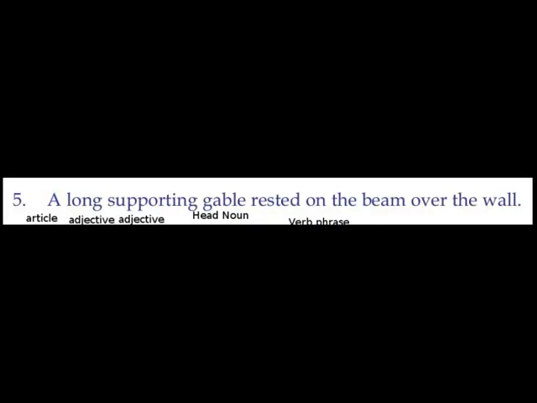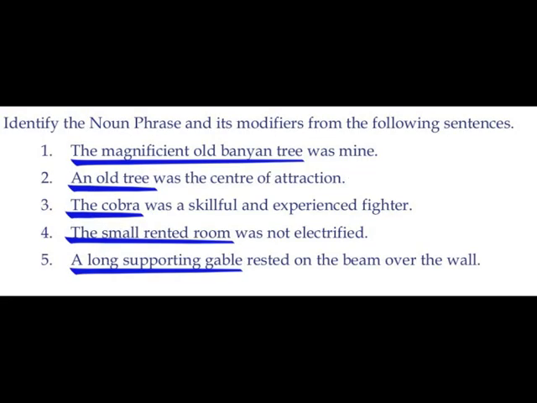Long is also an adjective. Okay. Supporting, it's in the form of an adjective. Then a, what is it? A is an article. So, article comes under the category determiner. So, together these words, a long supporting gable, form the noun phrase. Now you have all the noun phrases underlined in blue ink. Okay.